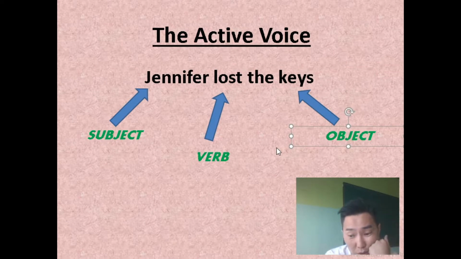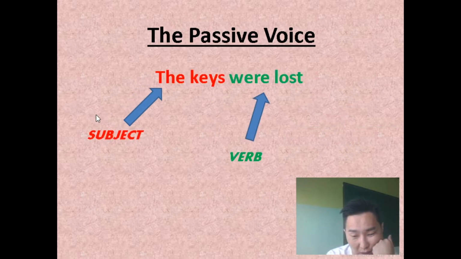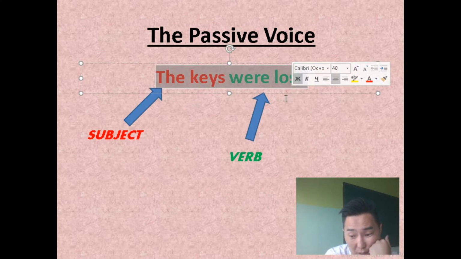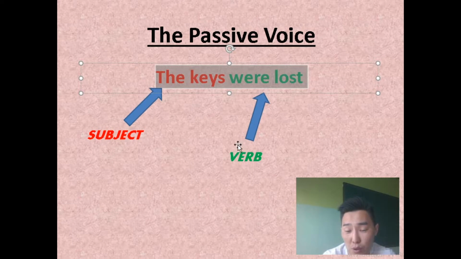Now imagine that you know that somebody lost the keys, but you don't know who lost it yet. Who did it? The keys were lost, right? The keys were lost. Where are the keys? The keys were lost by somebody, by Jennifer, we don't know exactly, right?